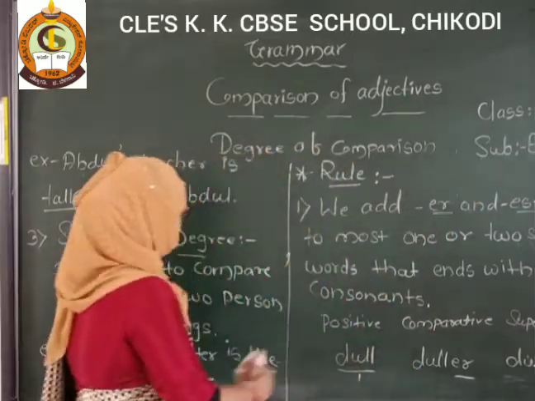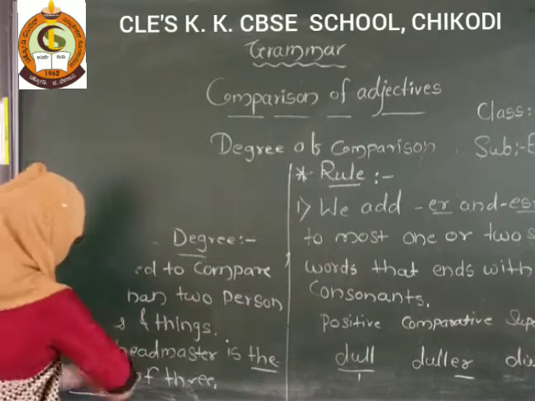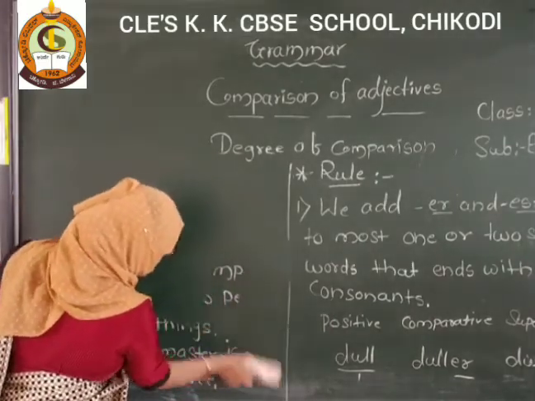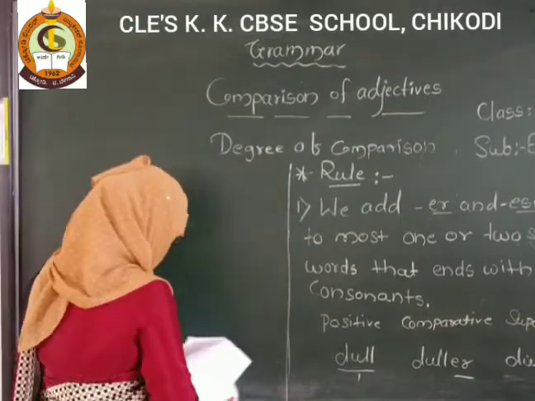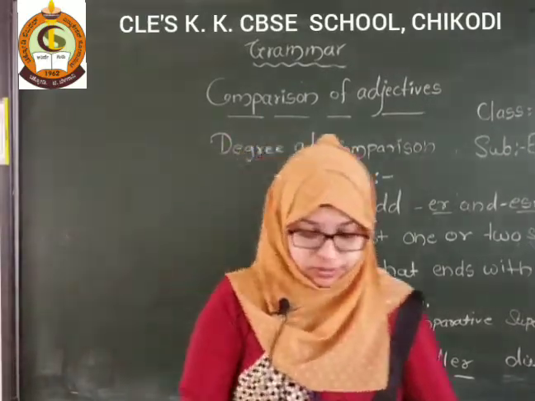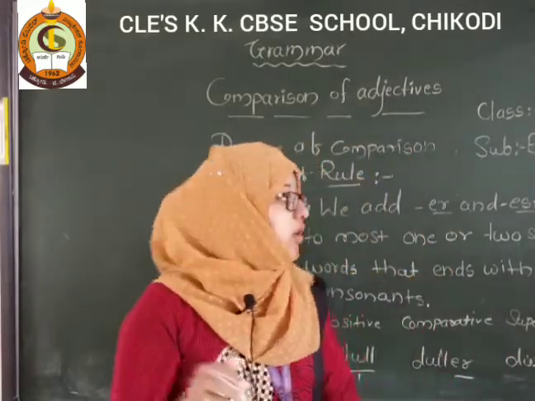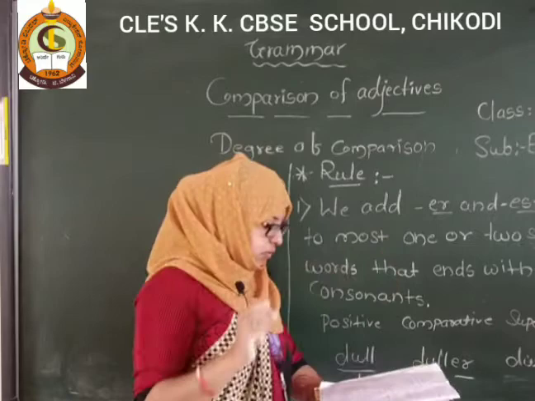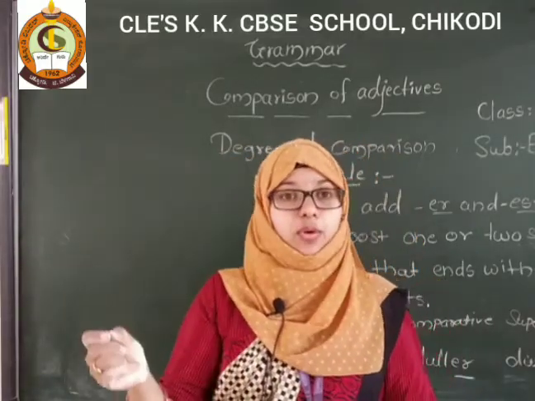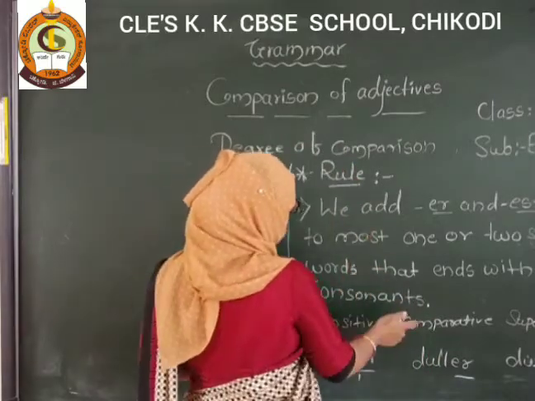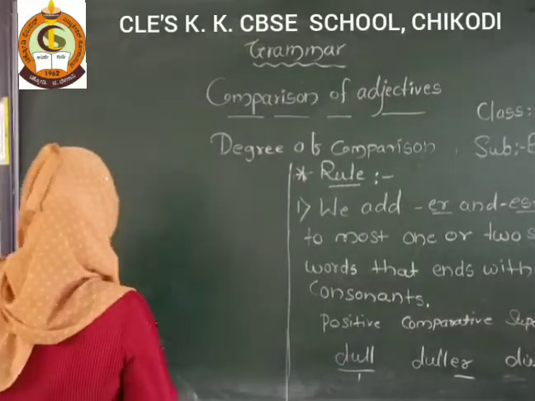Now the second rule. See here. What is our second rule? I'll tell you. The second rule is when the positive degree is long, meaning a word of two or more syllables, we add more and most. More we add into the comparative and most we add into the superlative.